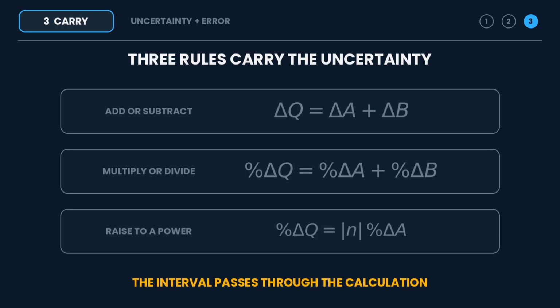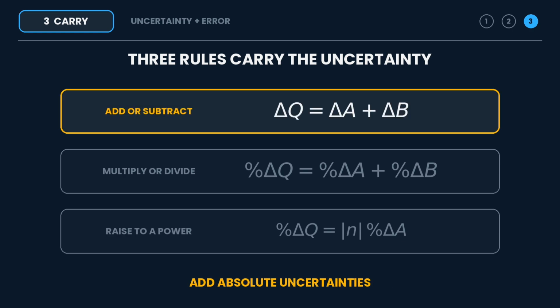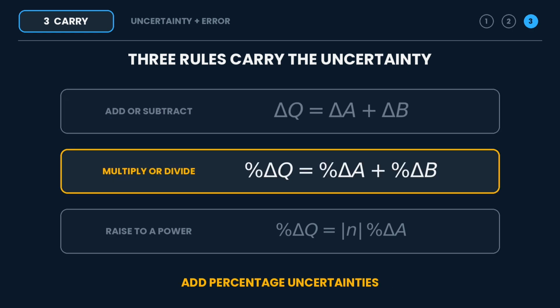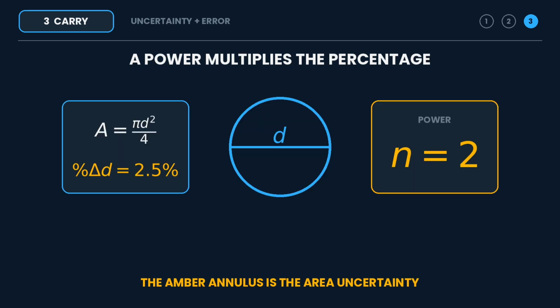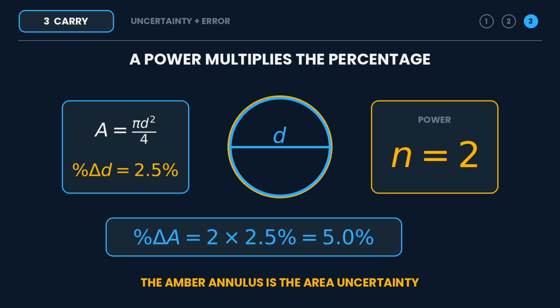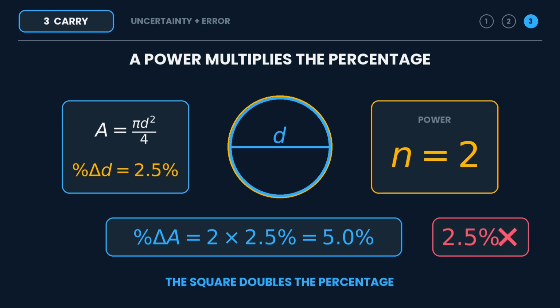The uncertainty carries through every calculation. 3 rules cover most A-level questions. When quantities are added or subtracted, you add their uncertainties. When they are multiplied or divided, add their percentage uncertainties. And when a quantity is raised to a power, multiply the percentage uncertainty by the magnitude of that power. The cross-sectional area of our wire depends on its diameter squared. The diameter has 2.5% uncertainty, so the area has 5% uncertainty. The square doubles it, and this is a common exam trap.